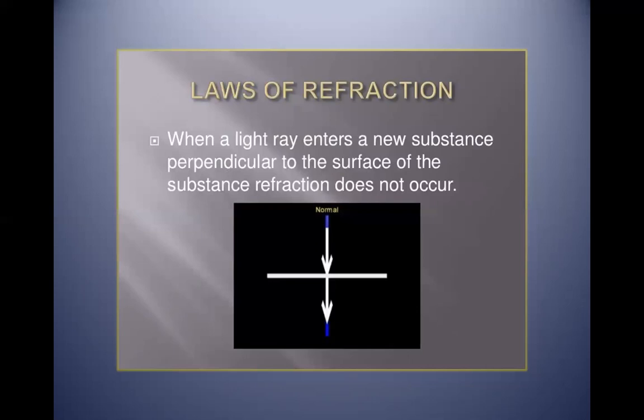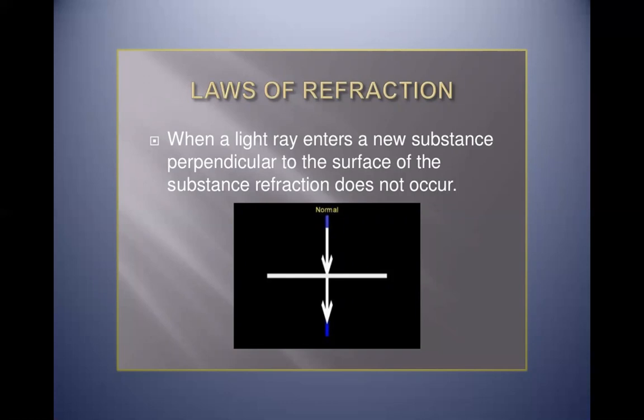Now there are again two laws of refraction. The first law: when a ray of light enters a new substance perpendicular to the surface of a substance, refraction does not occur. Why will refraction not occur here? The reason is when any light ray is in the direction of the normal, perpendicular to the surface, there will be no bending, because angles are always calculated from the normal.